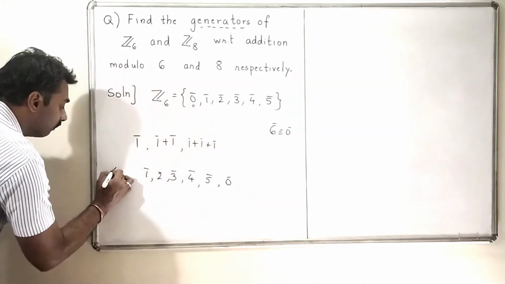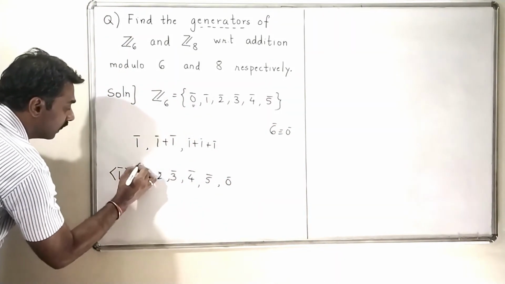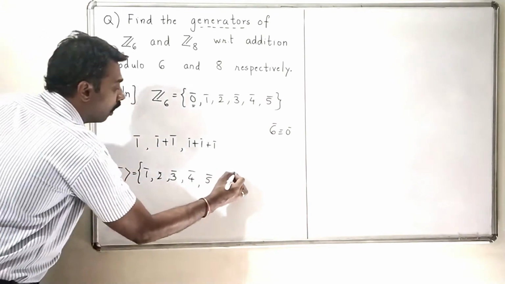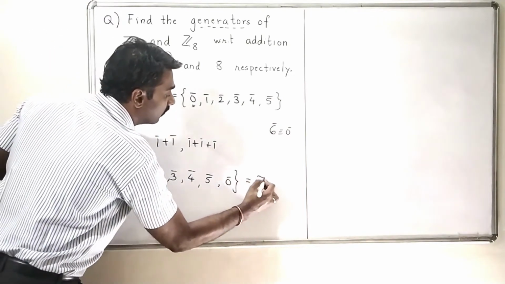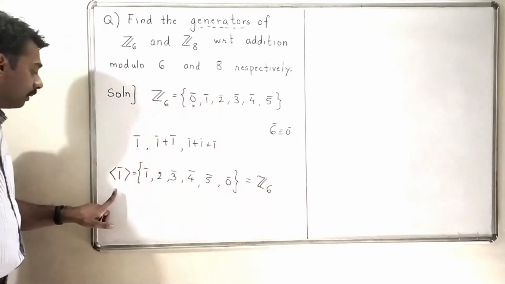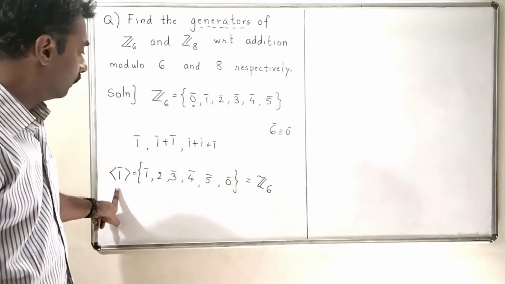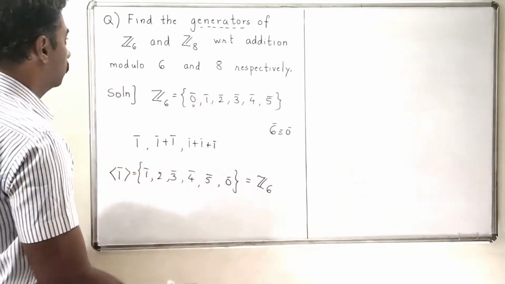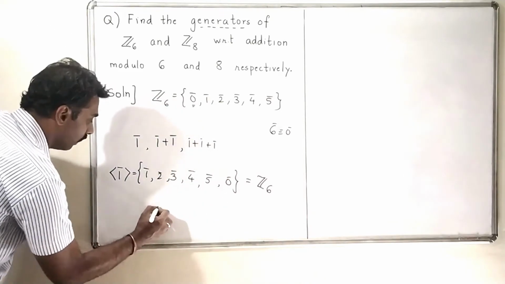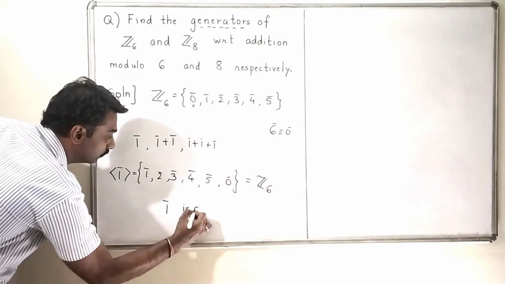So 1 bar is going to generate all the elements of the set Z6. So 1 bar becomes the generator of this group Z6.